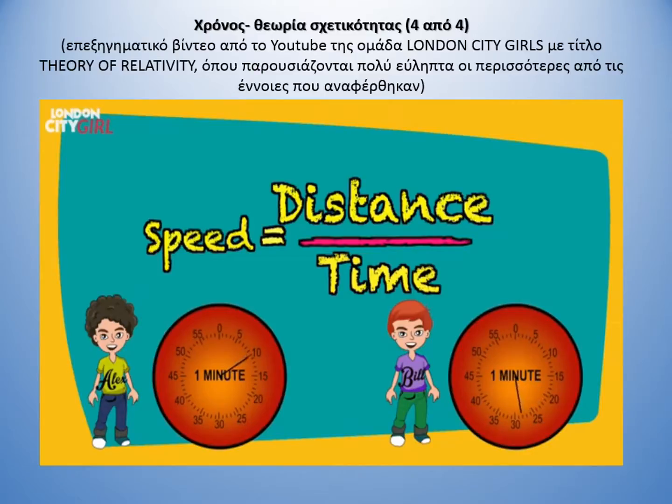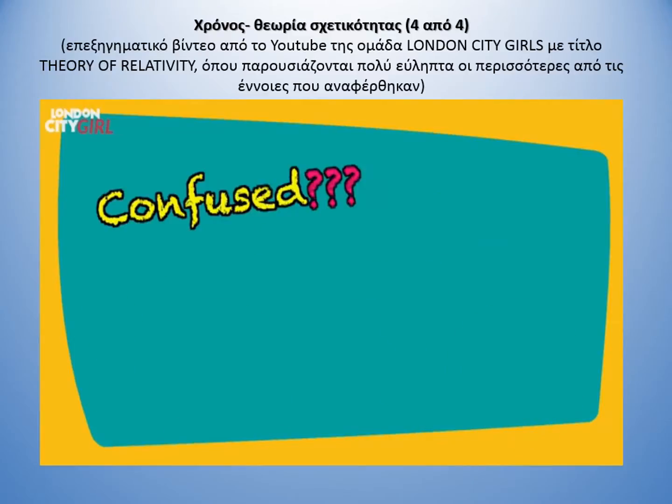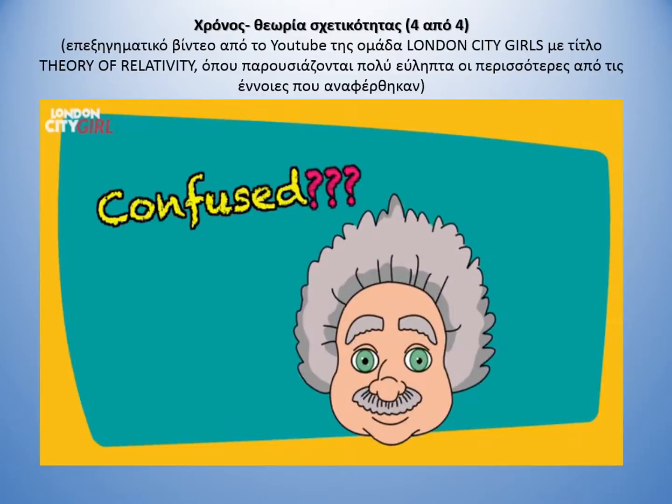This is quite a hard concept to grasp because it seems to go against what we experience on a practical level. But to understand the theory of relativity, you must stop thinking of time as a fixed unit for everyone. Time is relative. Confused? Don't worry if you don't grasp all of this immediately. Remember, it was the most brilliant scientist of the 20th century who put forward this theory, so feel free to rewatch this part of the video as many times as you need.